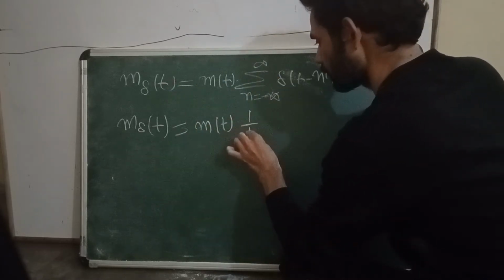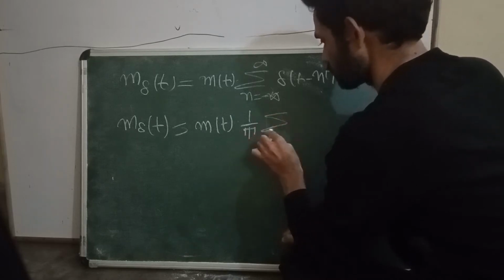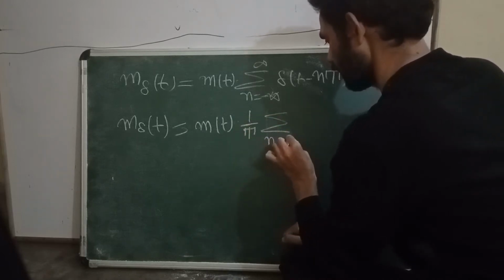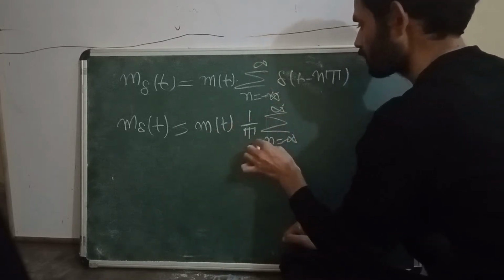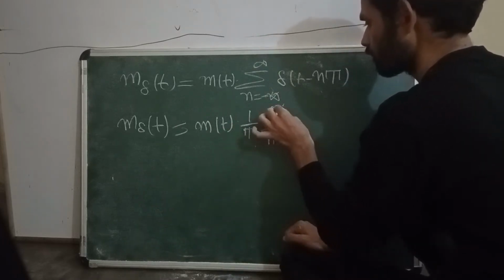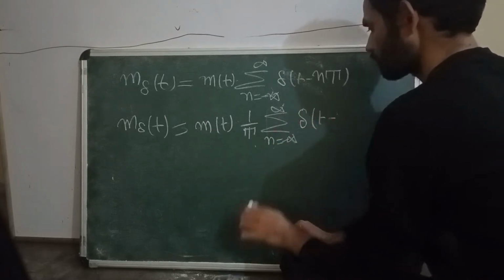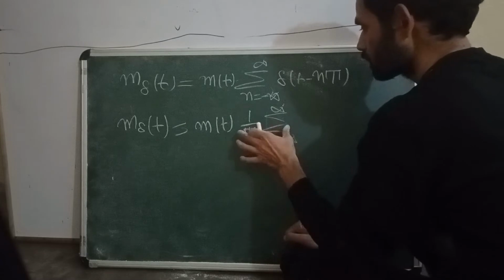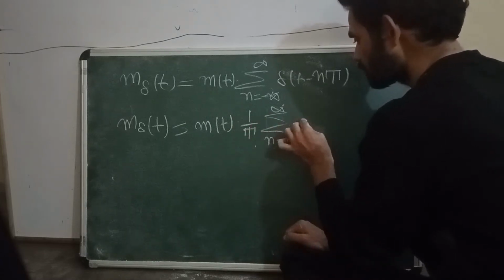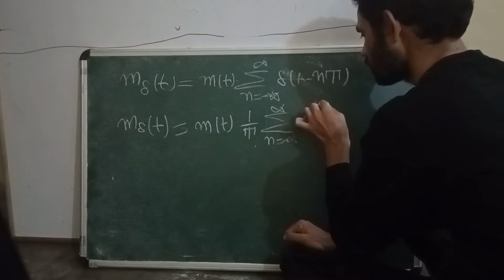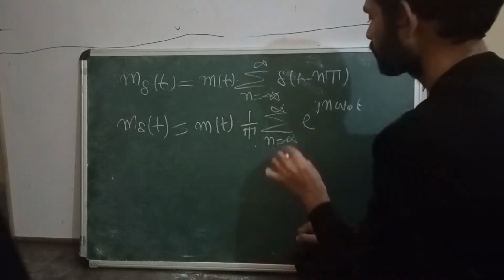It is 1 by T, the summation from n equals minus infinity to plus infinity, and this is the value of Cn. It is e to the power j n omega naught t.